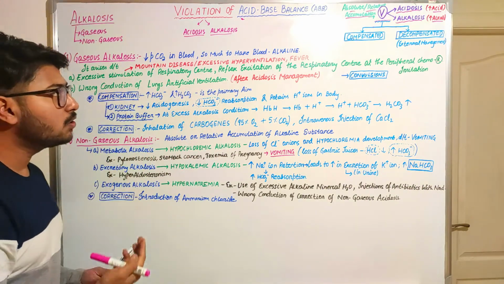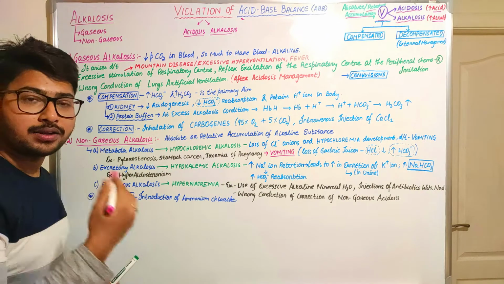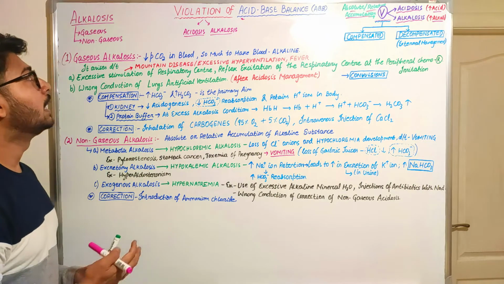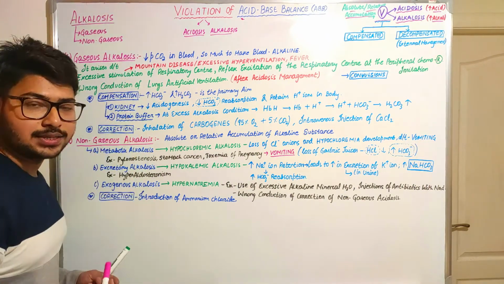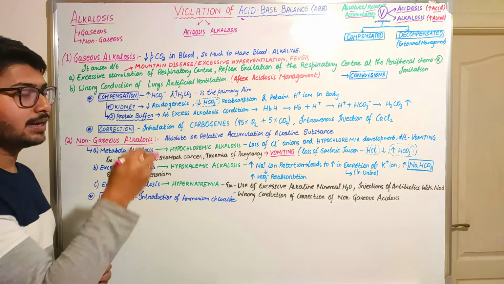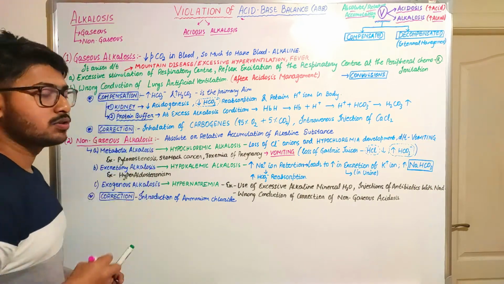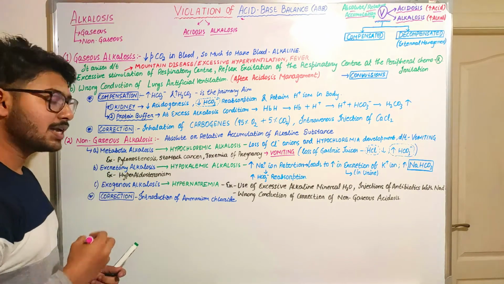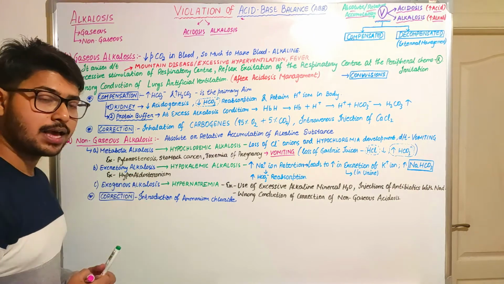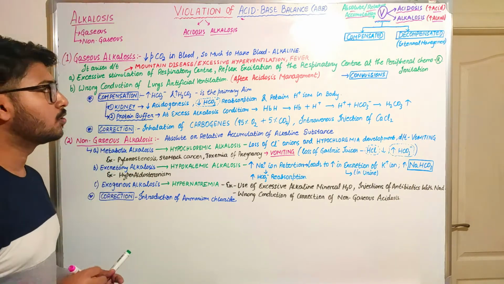What are the different types of alkalosis that occur during violations of acid and base? First of all, alkalosis is divided into two types: gaseous and non-gaseous. In gaseous alkalosis, we are going to see the reason, its pathogenesis, and in which disease it occurs. Similarly, non-gaseous alkalosis is divided into metabolic, excretory, and exogenous alkalosis. Let's now talk about the gaseous alkalosis.